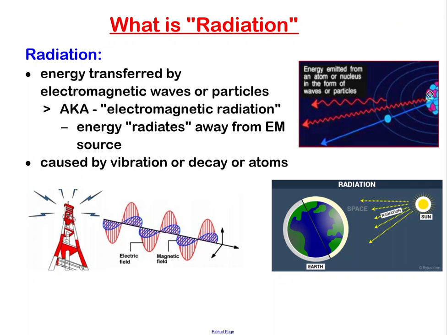So in this picture over here, you can see, actually let's start down here with the sun, right? This is radiation. Electromagnetic rays or waves in the form of light are leaving or radiating away from the sun, and so we say that the sun gives off electromagnetic radiation. But really we're just saying it's just another way to say electromagnetic waves. And yep, they're caused by the vibration of atoms.